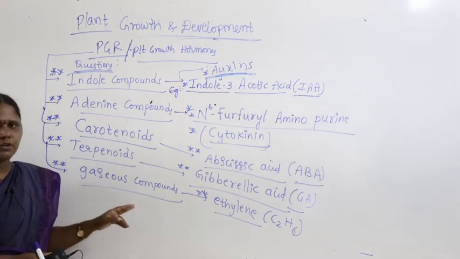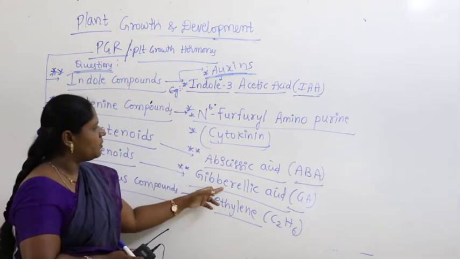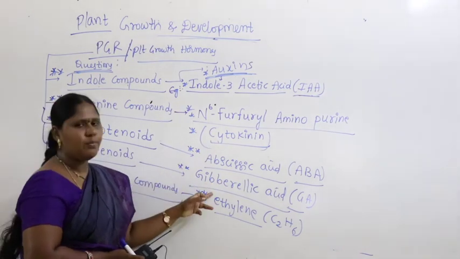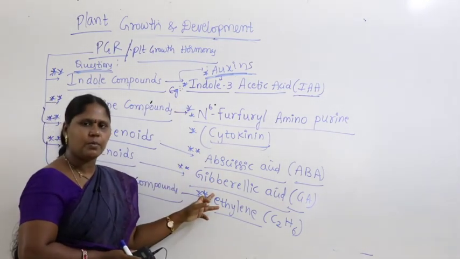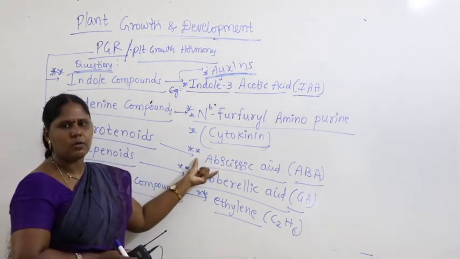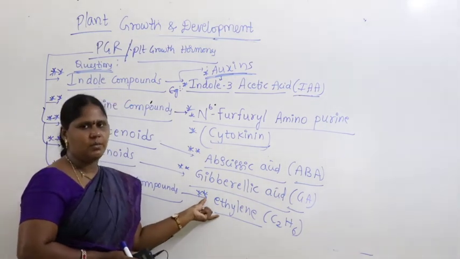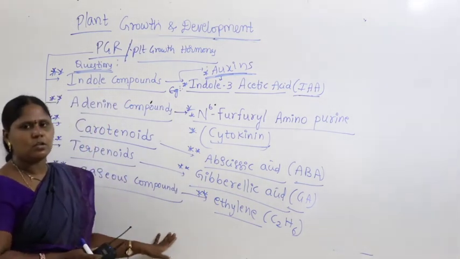But in this, if you look at auxin, cytokinin and gibberellic acid, these three promote growth, they are called growth promoting hormones. But abscisic acid is a growth inhibitor. Ethylene is also a growth inhibitor, but the remaining are all growth promoters.